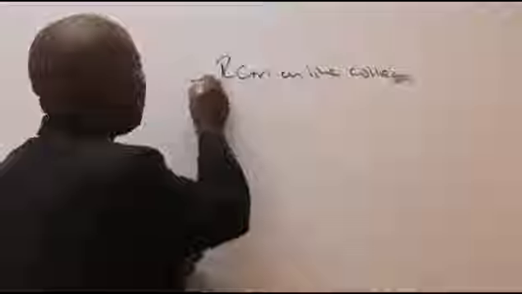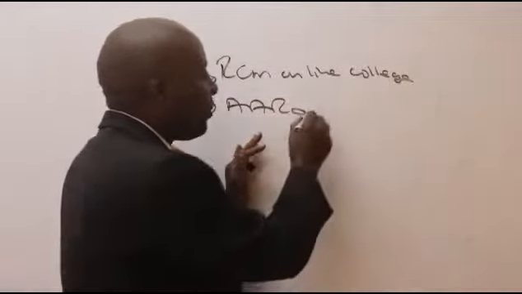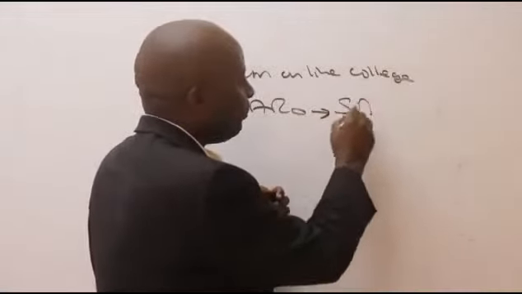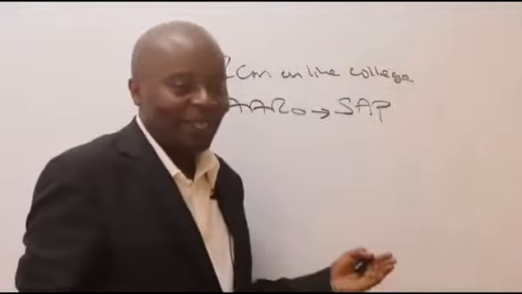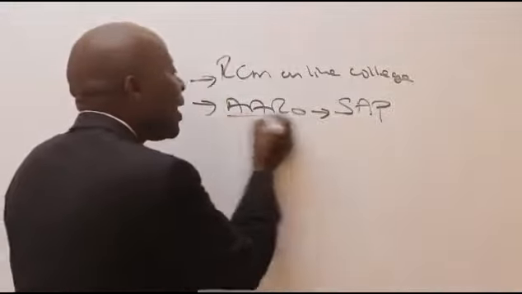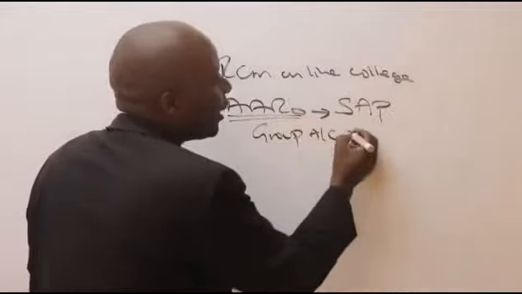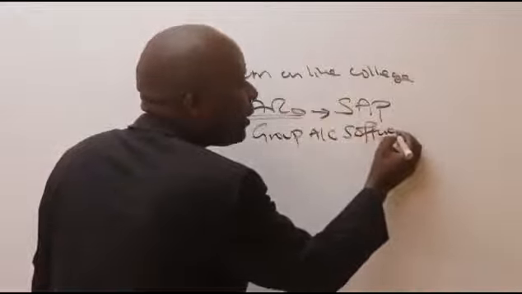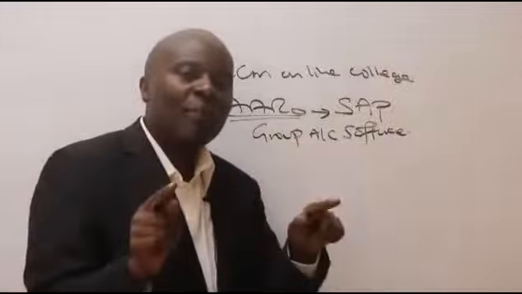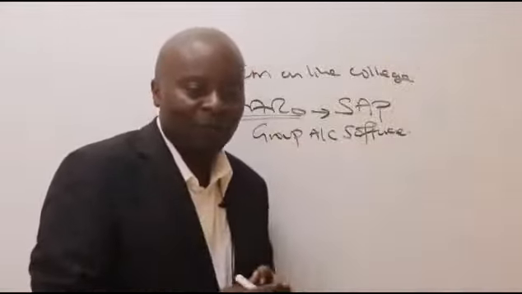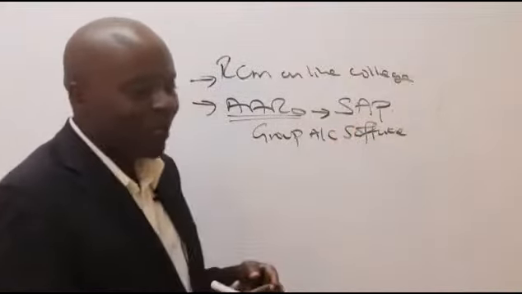Now, when I'm not teaching, what do I do? I'm a full-time employee of a company called Sollers. Sollers, ladies and gentlemen, happens to be a competitor of SAP. You must have heard of SAP ERP. Sollers is a company that provides group accounting software, a very famous software solution used by a group of companies to consolidate their performance.